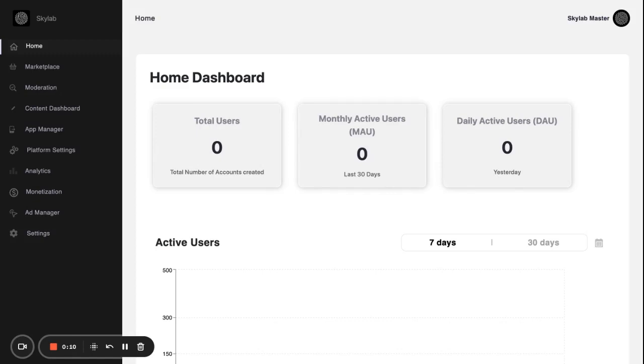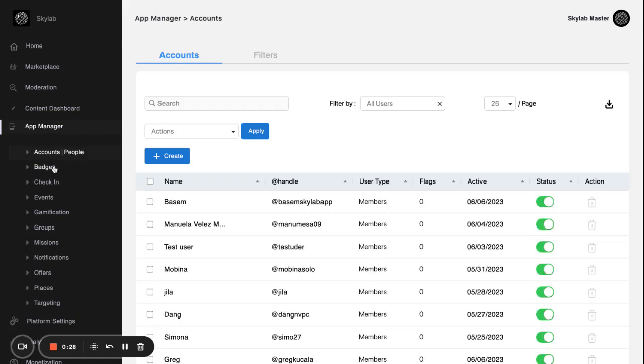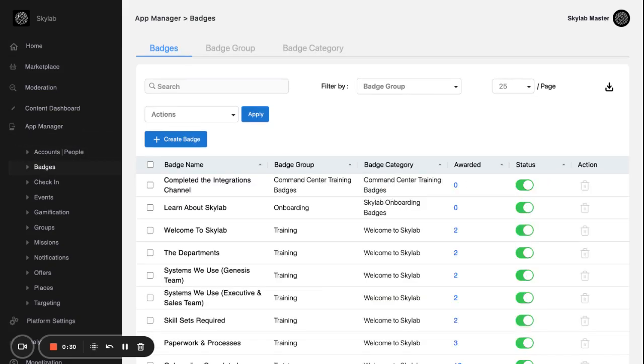Badges you can use for certification, saying that a channel has been passed by a user and milestones have been passed, or other badges. We are going to create badges by going to the left-hand side here and scrolling down to where it says App Manager, and then we're going to go straight to Badges. As you're creating badges, don't forget to think about how you're going to broadcast to users who have earned these badges. It's a high-tech, high-touch communication.